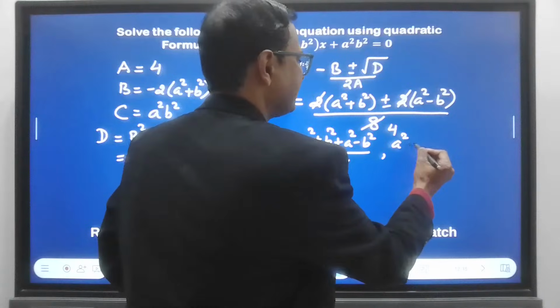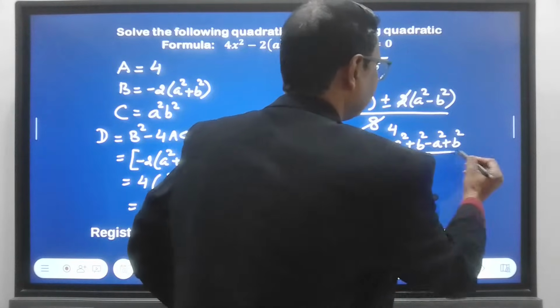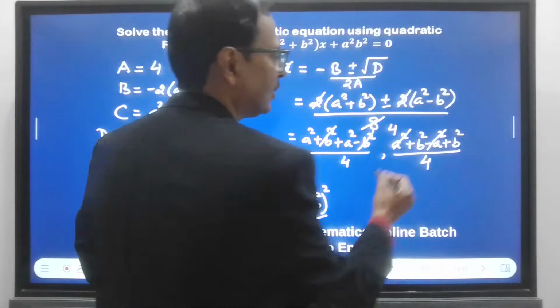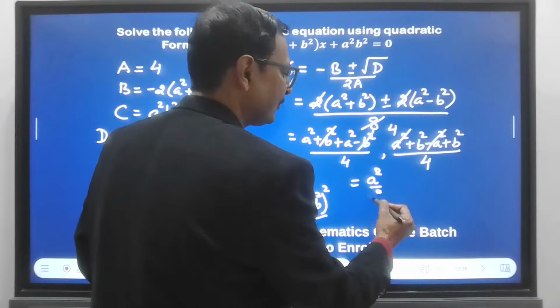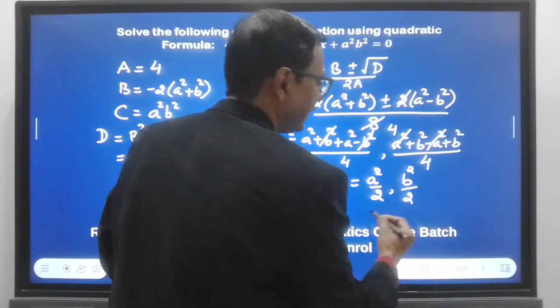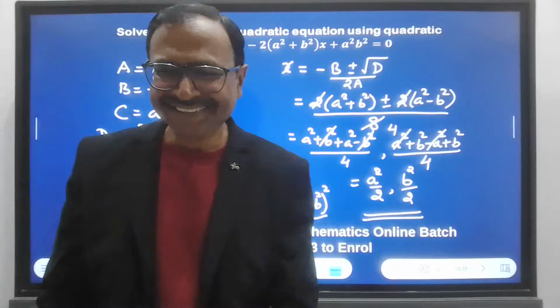A square plus b square minus a square plus b square upon 4. So you have b square cancelling out here, a square cancelling out here, giving you 2a square by 4, which is a square by 2, and 2b square upon 4, which is b square by 2. And that happens to be the correct answer, right?